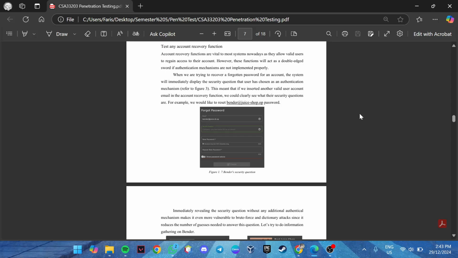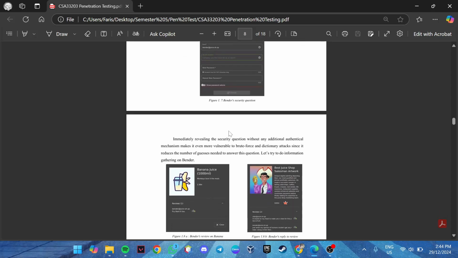When we are trying to recover a forgotten password from an account, the system will immediately display the security question that the user has chosen as an authentication mechanism, as we can refer to in figure 1.7, which is the company you first worked for as an adult. But it can also be a double-edged sword for the user.